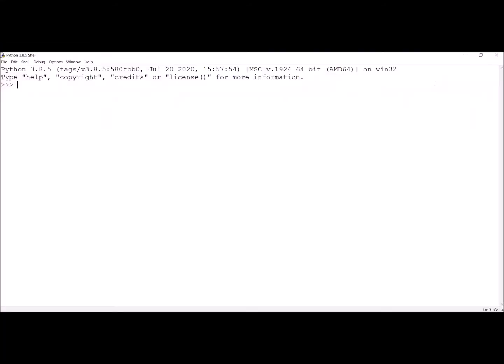We have already discussed list, a mutable sequential data type. We can change the elements. We can change the number of elements. We can add, we can delete, we can insert the elements.